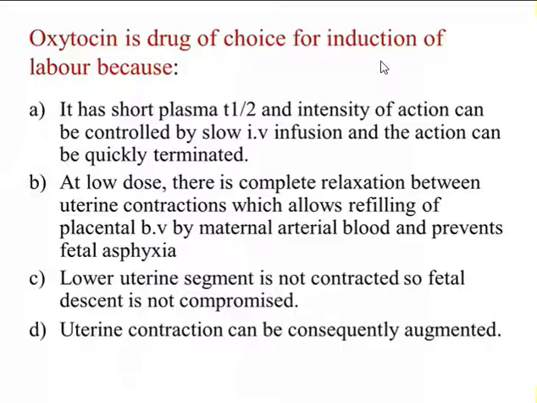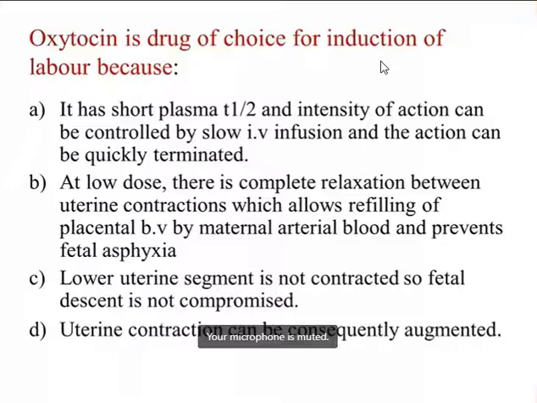So the fetal descent is not compromised while giving oxytocin, and uterine contraction can be consequently augmented. These are the advantages for which oxytocin is the drug of choice for induction of labor.